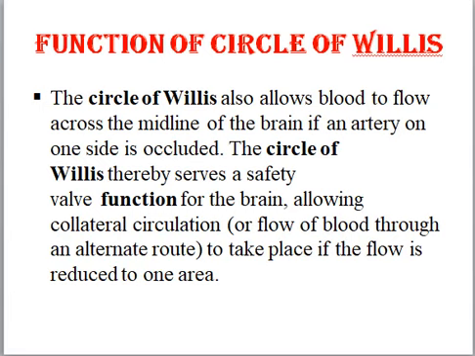What is the function of circle of Willis? The circle of Willis also allows blood to flow across the midline of the brain if an artery on one side is occluded. The circle of Willis thereby serves a safety valve function for the brain, allowing collateral circulation, or flow of the blood through an alternate route, to take place if the flow is reduced to one area.